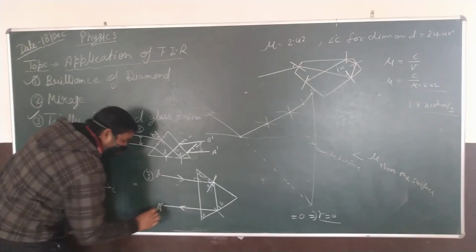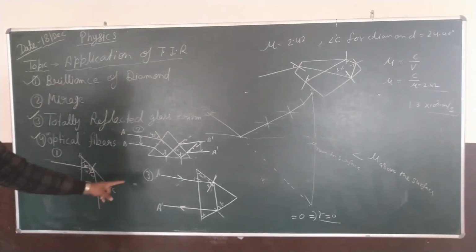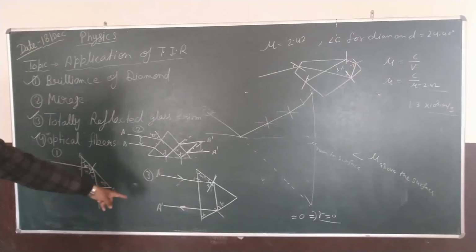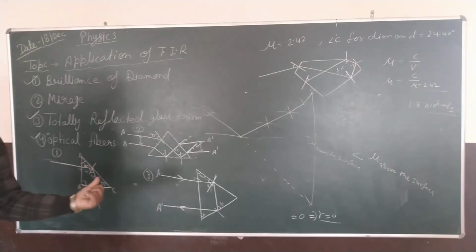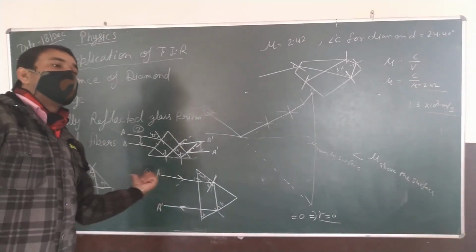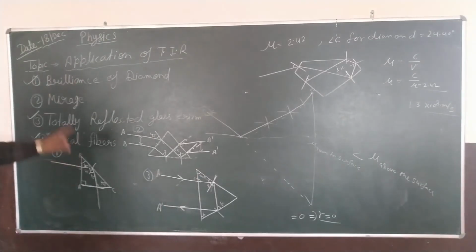Okay, this is the reflected image, which is exactly in the same direction but moving parallel in the opposite direction. Okay, form all these. And next we have optical fiber.